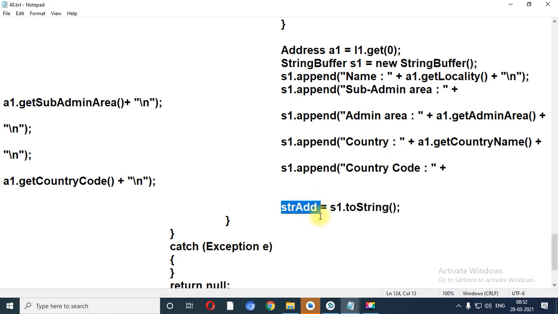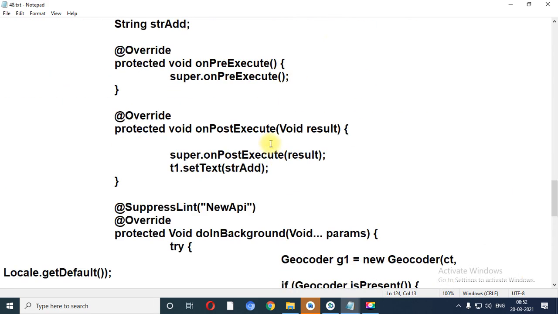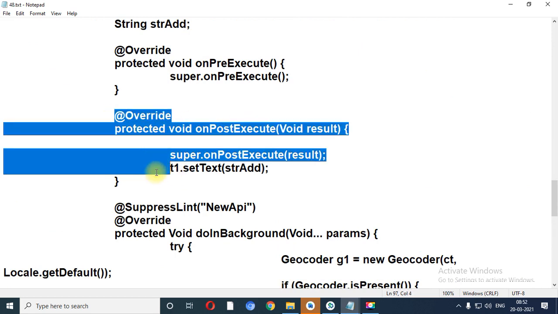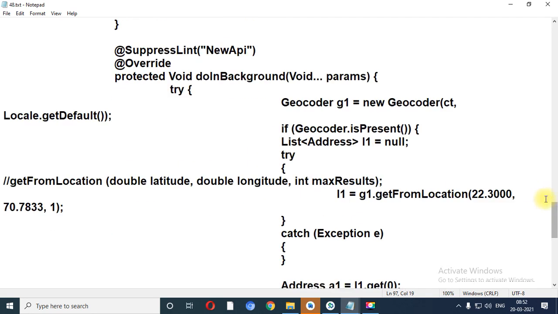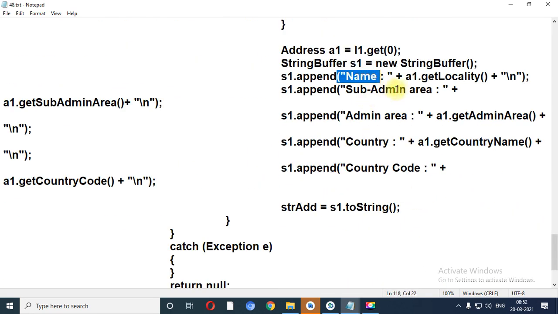Now see, strAddress is a string variable, right? And I want to show my data in the text view. So when the onPostExecute event is executed, this is the last event which is fired, right? So t1.setText, which variable? strAddress. So it will print on the screen. And what is inside strAddress? It is a collection of name, sub-admin area, admin area, country and country code, right?